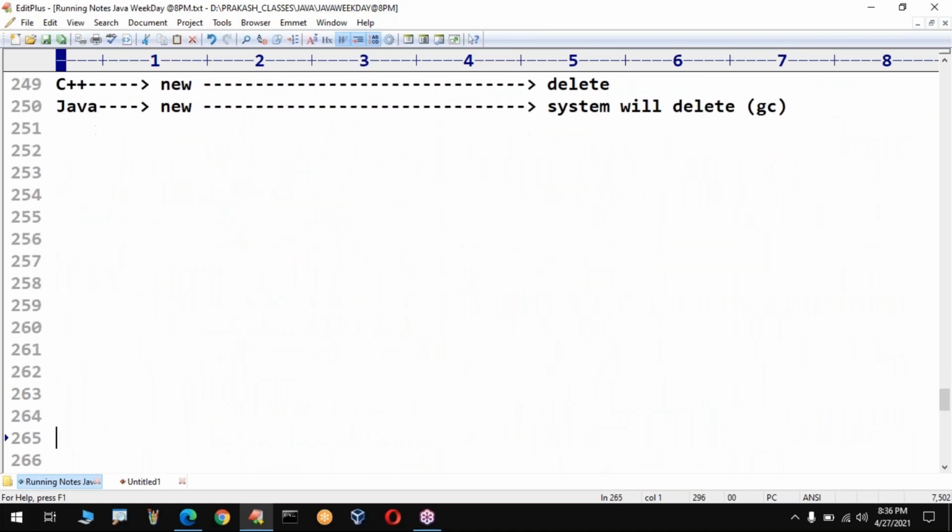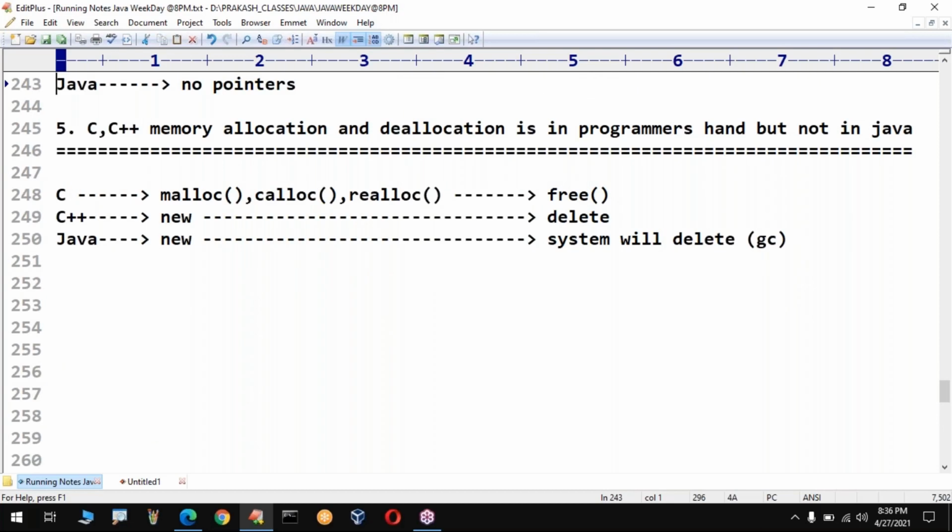Any doubts up to this, please confirm, guys. If you have any doubts, you can ask me. Okay, any other doubts, I request everyone to respond. Rahul, Raju.